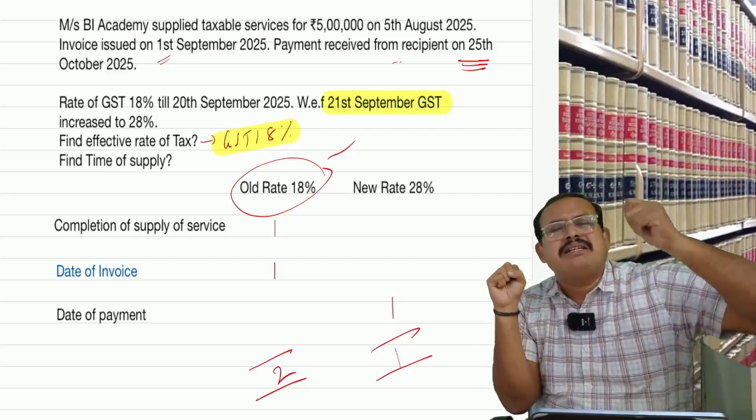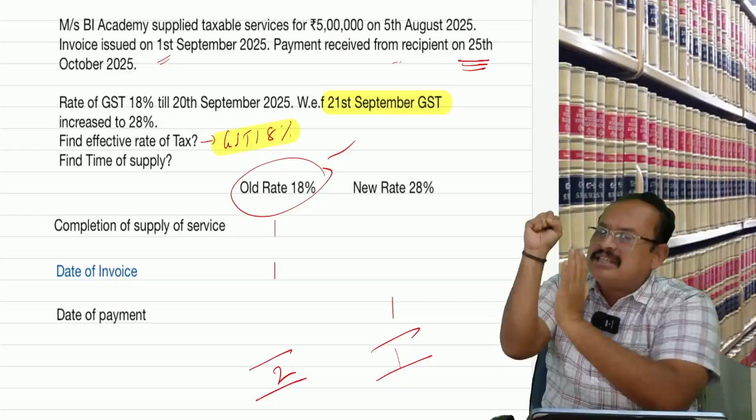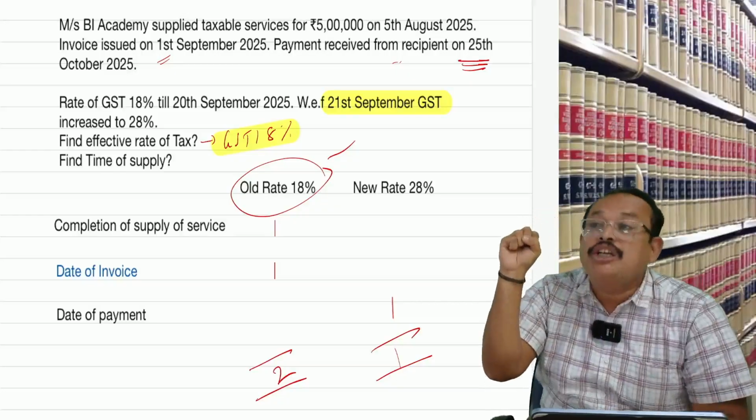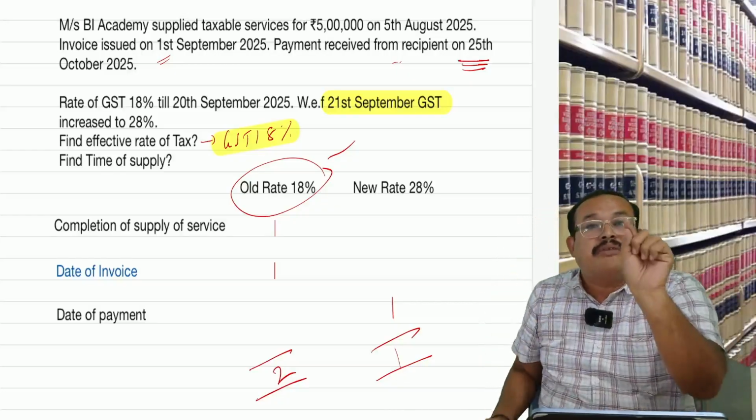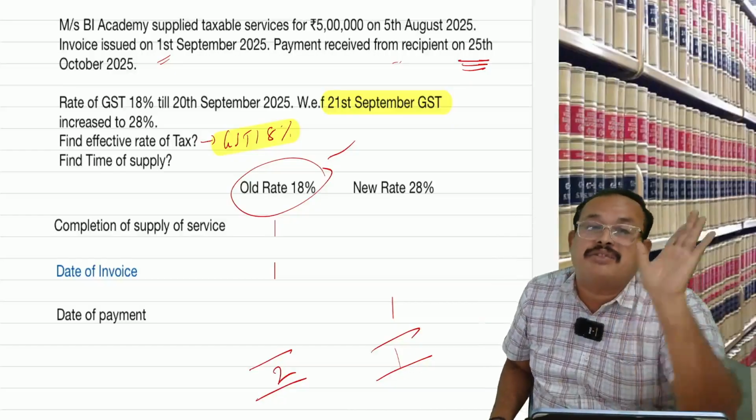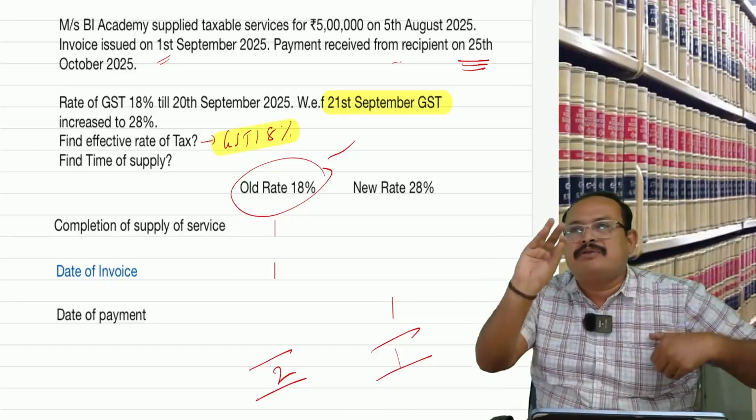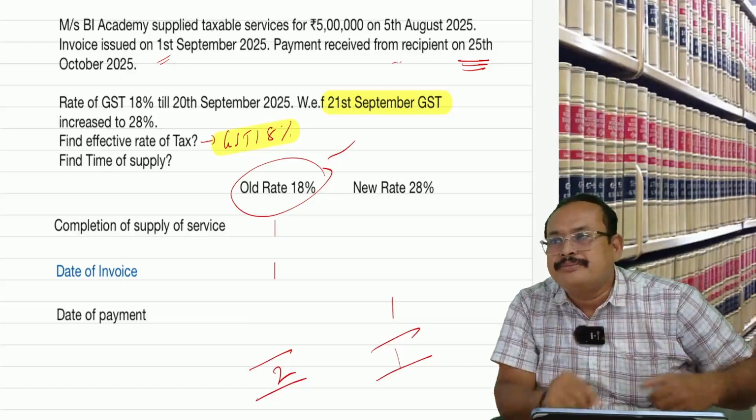Sir, what if neither the date of invoice nor the date of payment matches with the date of completion of supply of service? In that case, be relaxed and cool. Date of invoice or date of payment, whichever is earlier, is the time of supply. That's all. Section 14 in your pocket. Get my point, sir?